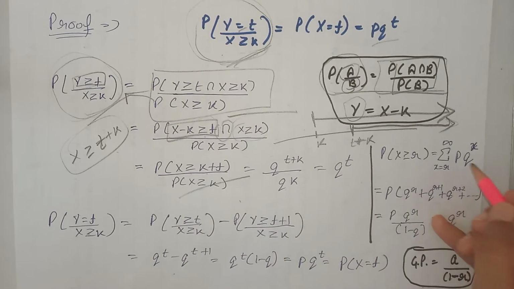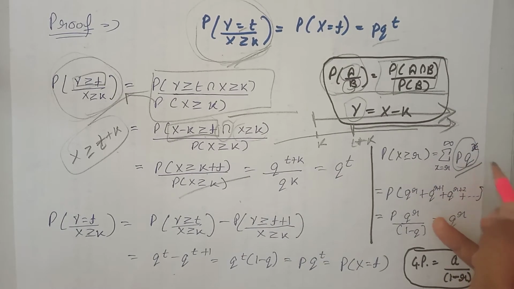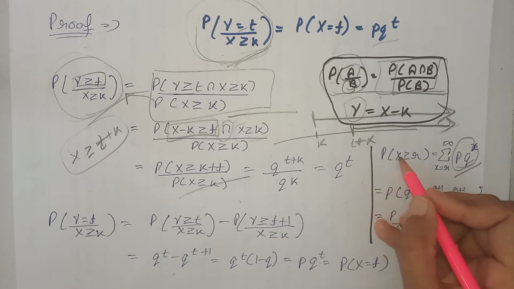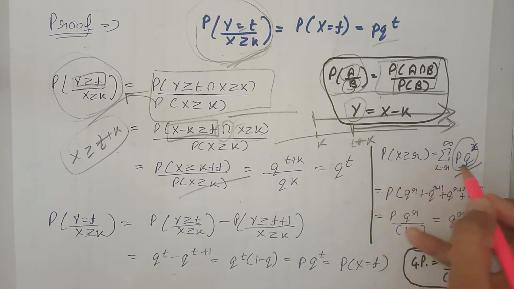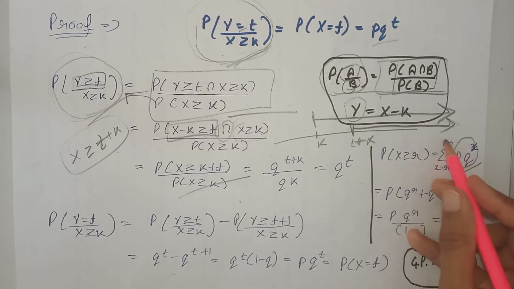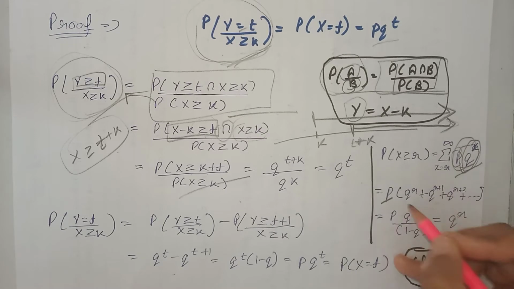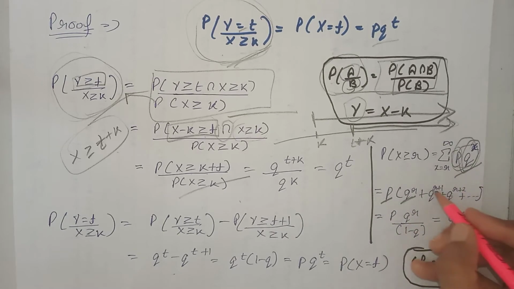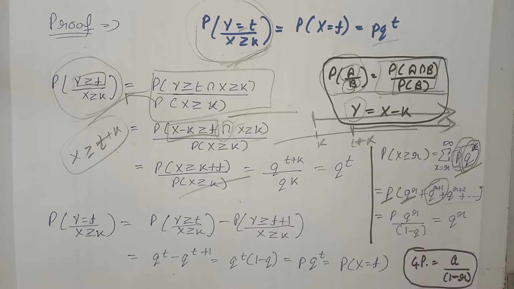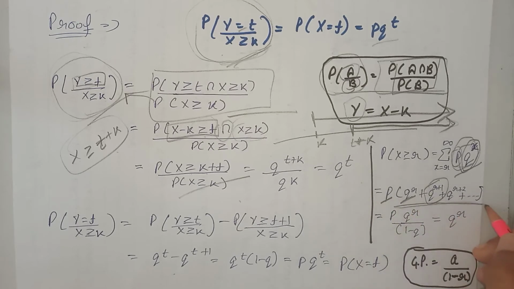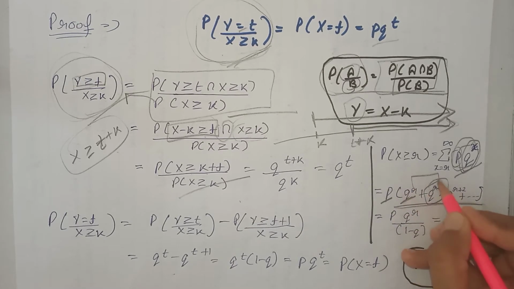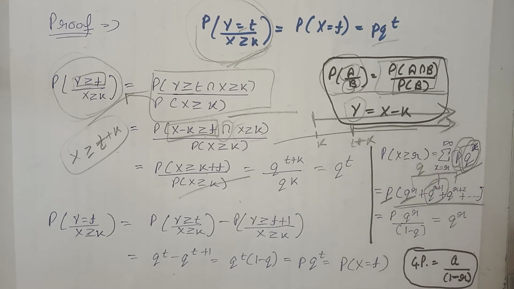Now we know that the PMF of the geometric distribution is this. If we want to find the probability that the value for x is greater than or equal to r, then it must be equal to the summation from x equal to r to infinity. Here we write the PMF of the geometric distribution. Firstly, we will take this p common, and then on writing x equal to r in this term, we get this one. On writing x equal to r plus 1, we get this term, and so on up to like this. We can see that it forms a GP series, that is the ratio between these terms is q. That is the ratio is the same. That's why this is a GP series.